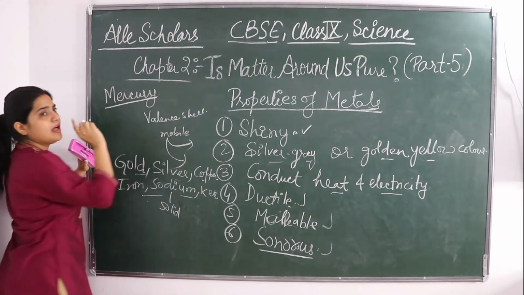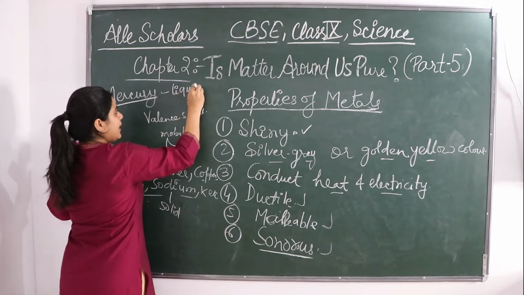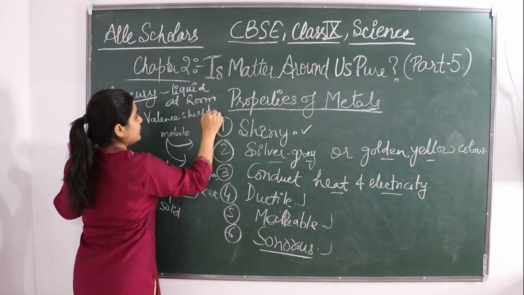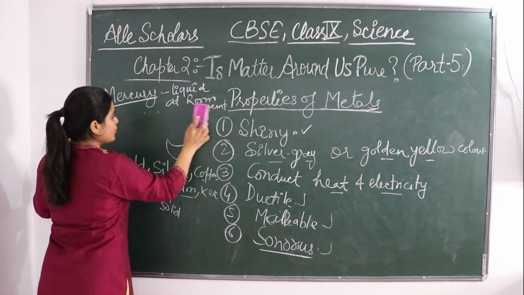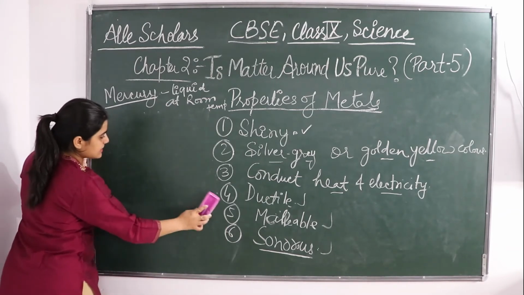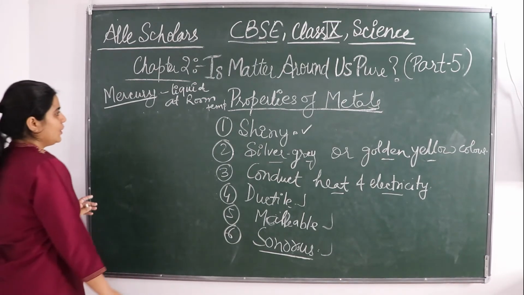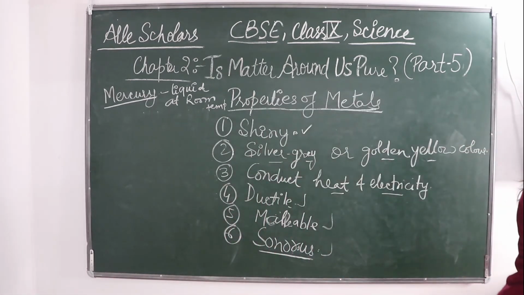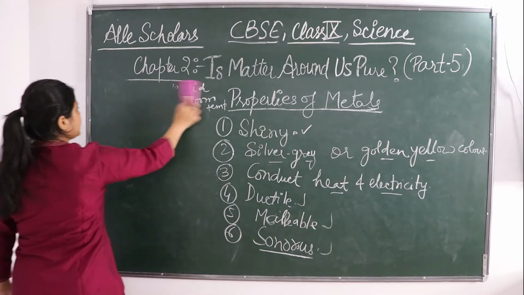Mercury is a metal that is liquid at room temperature. ठीक है, बाकी सारे मेटल्स मोस्टली जो होते हैं वो सॉलिड होते हैं, बट मर्करी एक ऐसा मेटल है which is liquid at room temperature. Okay, so generally metals are solid, but mercury is the exception, which is liquid at room temperature.